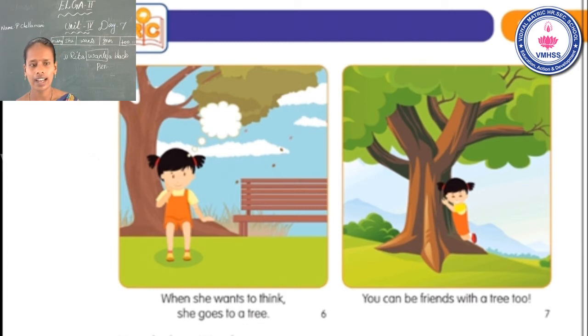This is the answer. Next, you can be friends with a tree too. You can be friends with a tree. Okay, listen carefully. Would you like to be friends with a tree?